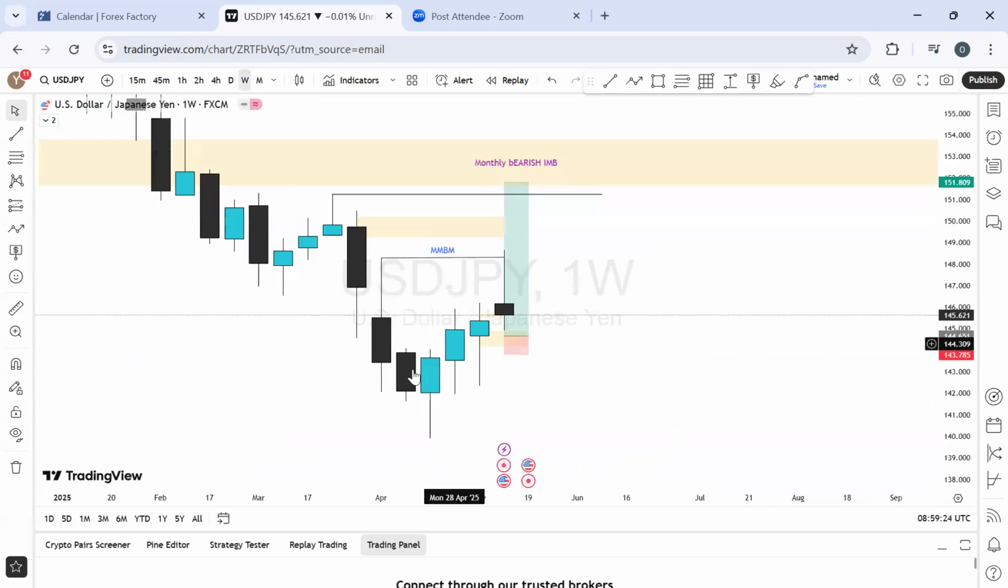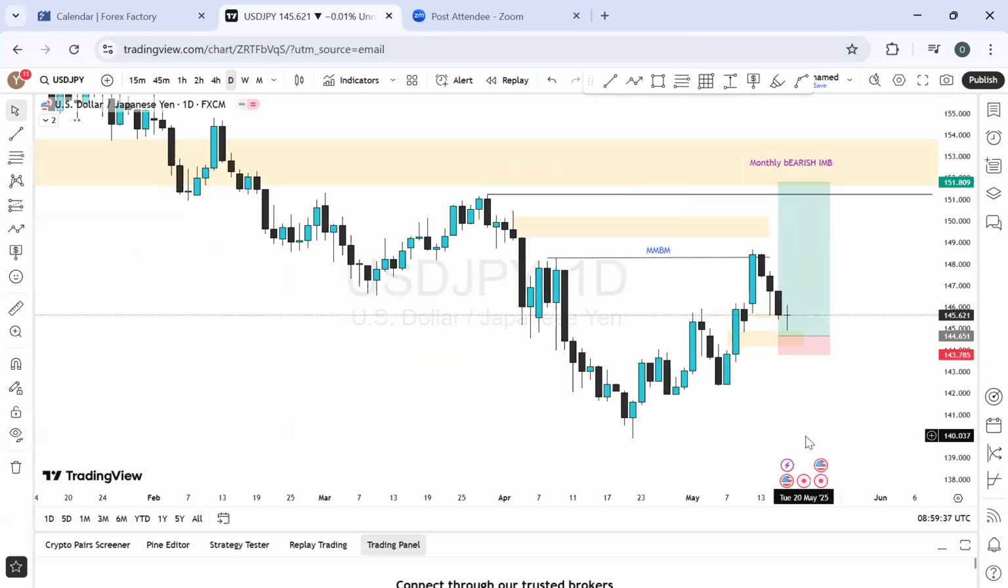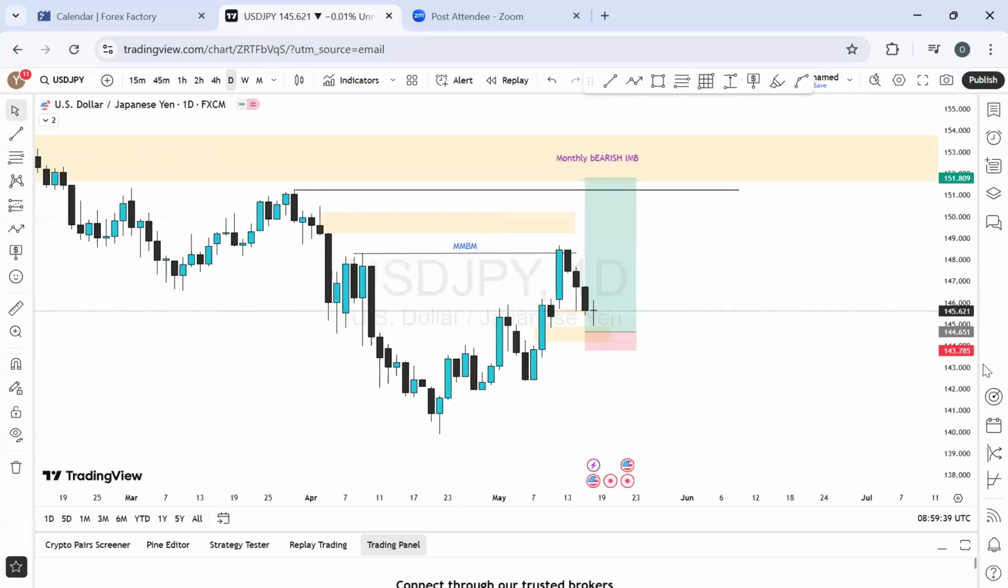So right here, we've seen all of this momentum in the bullish direction. This has completed to take out liquidity, now closing below. What exactly are we expecting for this week? Because this is still closing above the previous bullish candle right here. But there's a clarity that we need to see on the lower time frame, and that's where we're going right now. On the lower time frame, we'll look at what we had.